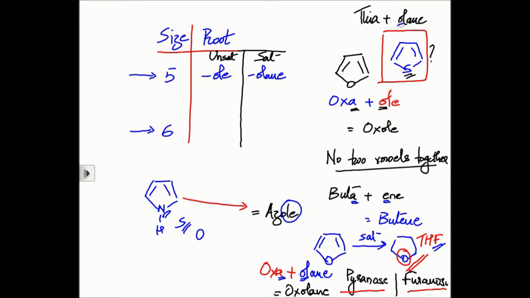What about this compound now? Thiolane. Okay, first identify the heteroatom. What is the heteroatom? It is sulfur. So the prefix name should be thia. It's a 5-membered ring which is completely saturated, so it should get a suffix name of olane, so thiolane. Okay.